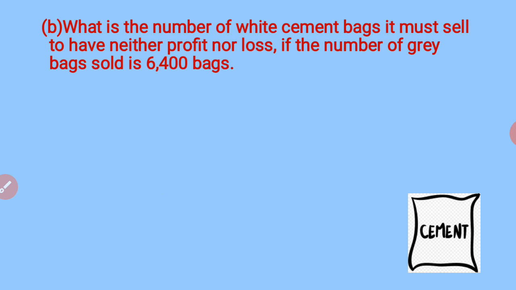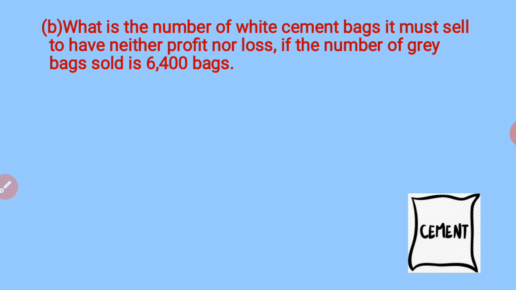The second sub question: what is the number of white cement bags it must sell to have neither profit nor loss if the number of grey bags sold is 6400, that is 6400 bags. Now they say that this company has already sold 6400 bags of grey bags, and we know that there is loss by selling the grey bags. That means they have to earn more by selling the number of the white cement bags, because they have given us a condition that there is neither profit nor loss.